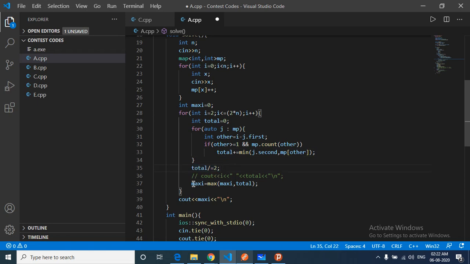Then we will check whether this is the maximum case. So maxi is just the maximum among all of these cases, and we print out the maxi.